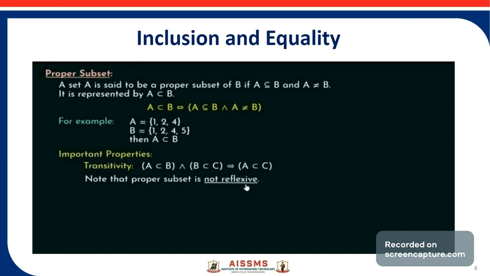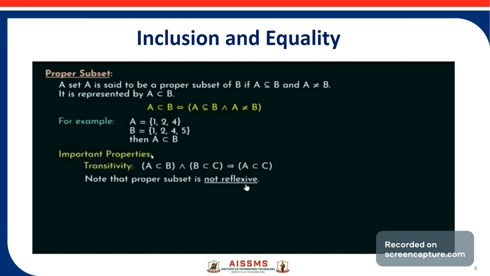Consider one example here. Set A contains 3 elements 1, 2, 4. Set B contains 4 elements 1, 2, 4, 5. Now here, the first condition is that we have to check that A is a subset of B. Yes, all elements present in set A are also present in set B. So we can say A is a subset of B. The second condition is that A is not equal to B. Yes, A is not equal to B because 5 is an element which is only present in set B, not in set A. So we can say A is a proper subset of B.